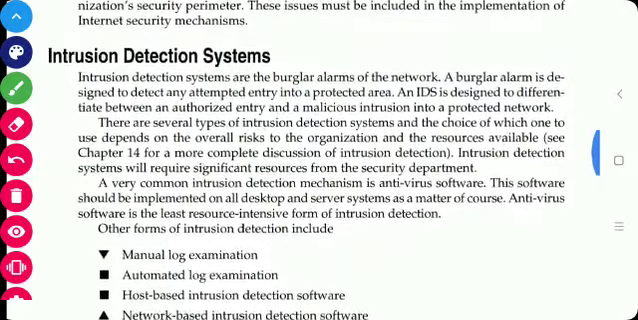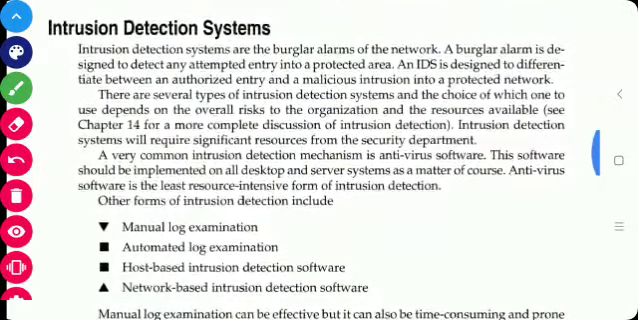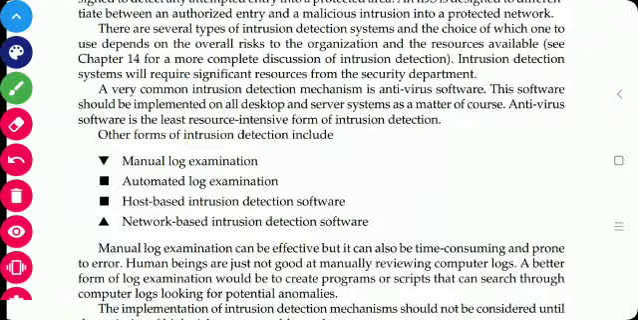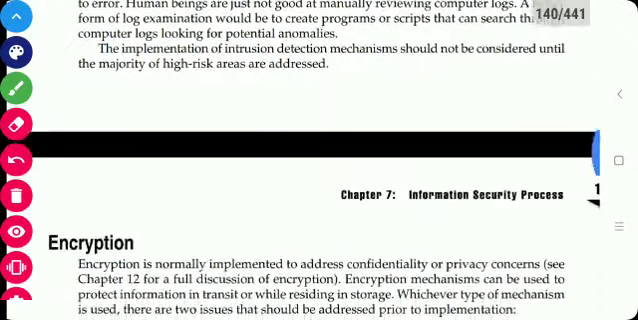Then intrusion detection system. An intrusion detection system is designed to differentiate between an authorized entry and a malicious intrusion into a protected network. There are various intrusion detection systems that include manual log examination, then automated log examination, host based intrusion, and network based intrusion detection software, that we will see in the next topic of this unit.